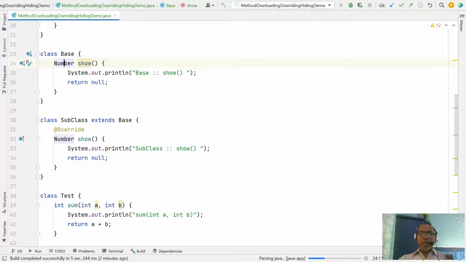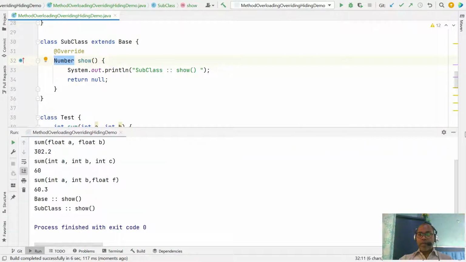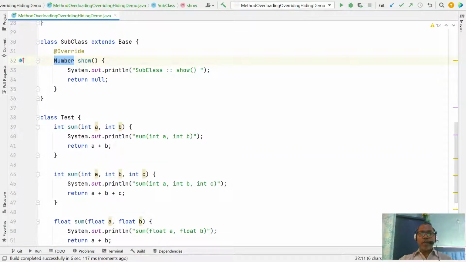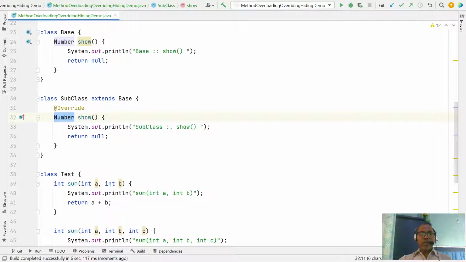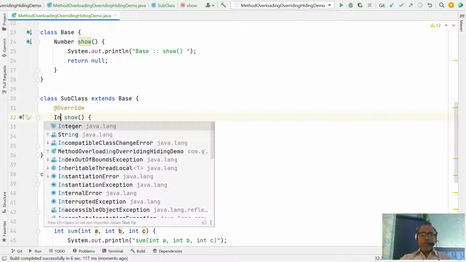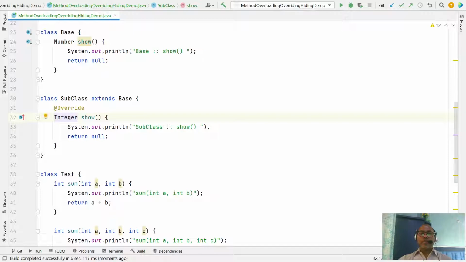That means the return type can be the same, but the return type can also be covariant. Covariant means you can give Integer here.